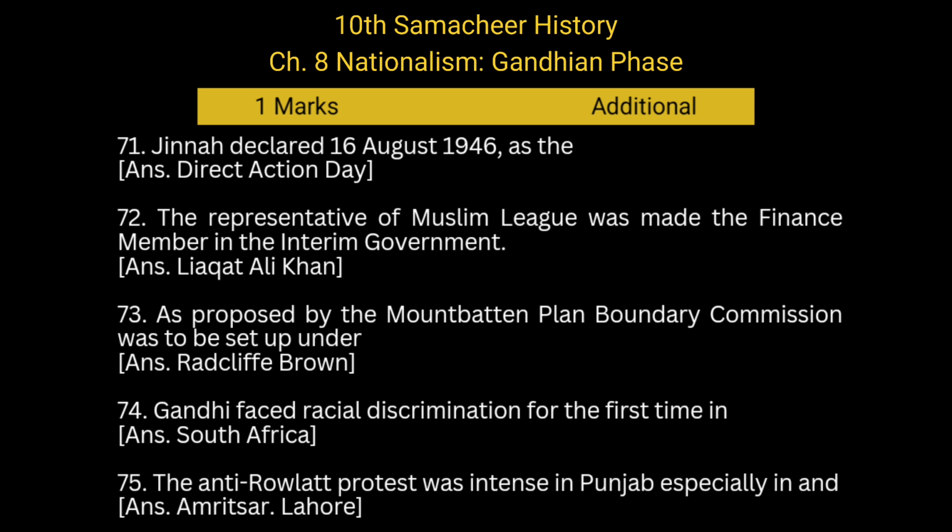As proposed by the Mountbatten Plan, Boundary Commission was to be set up under Radcliffe. Gandhi faced racial discrimination for the first time in South Africa. The anti-Rowlatt protest was intense in Punjab, especially in Amritsar and Lahore.